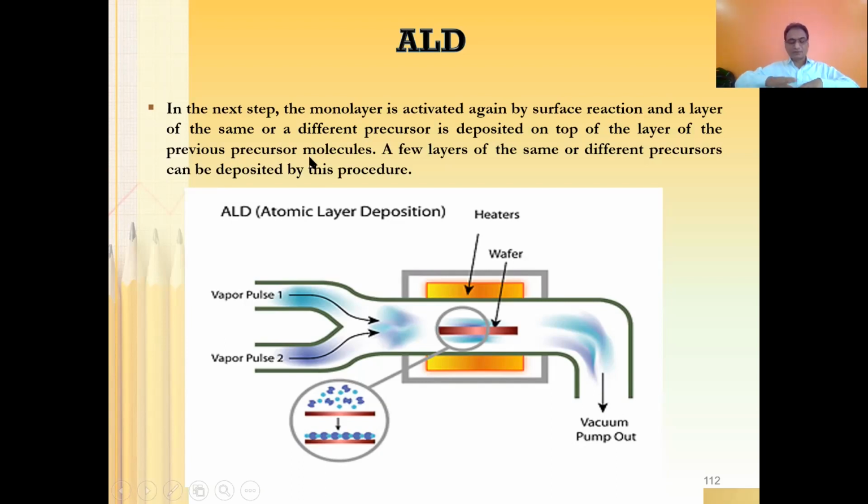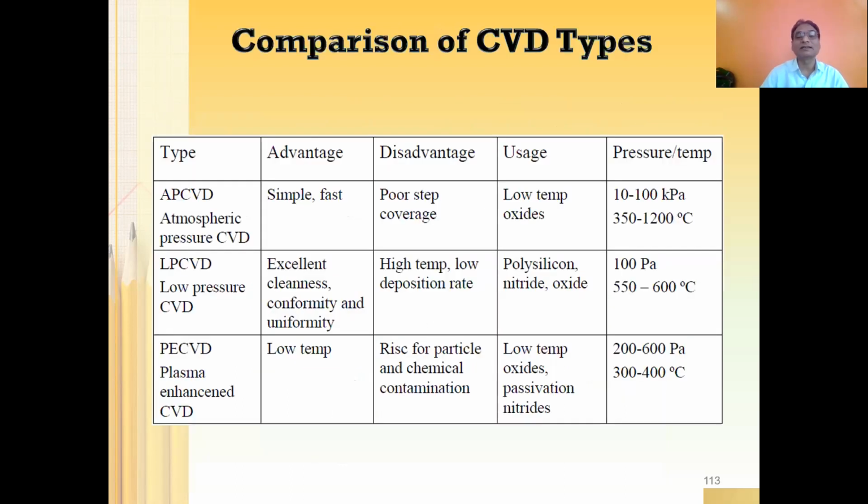So you have the substrate first, and on top of that the first atomic layer, right? And then what you need to do is introduce another precursor. The precursor can be of the same material or of a different material, and that will deposit another layer of atoms on the substrate. This is how atomic layer deposition takes place.